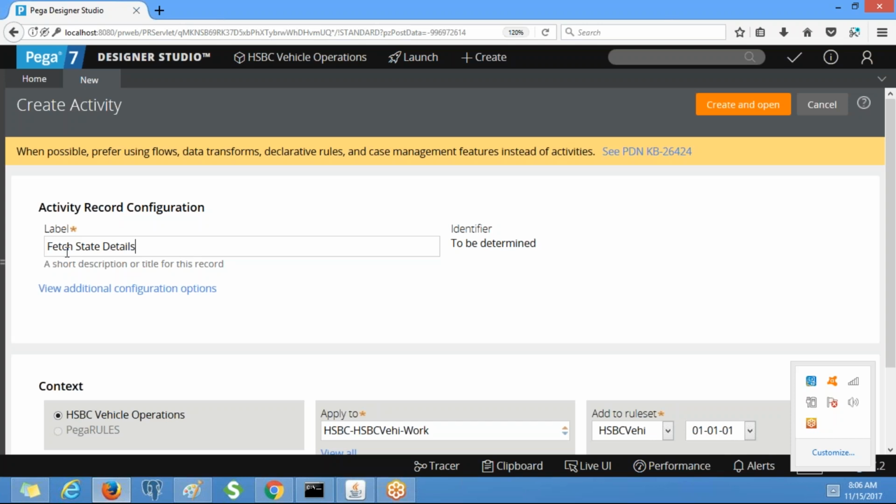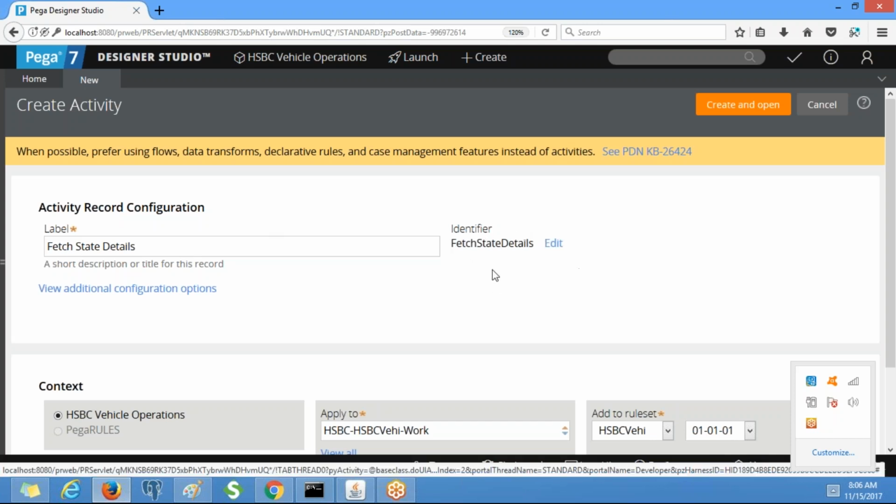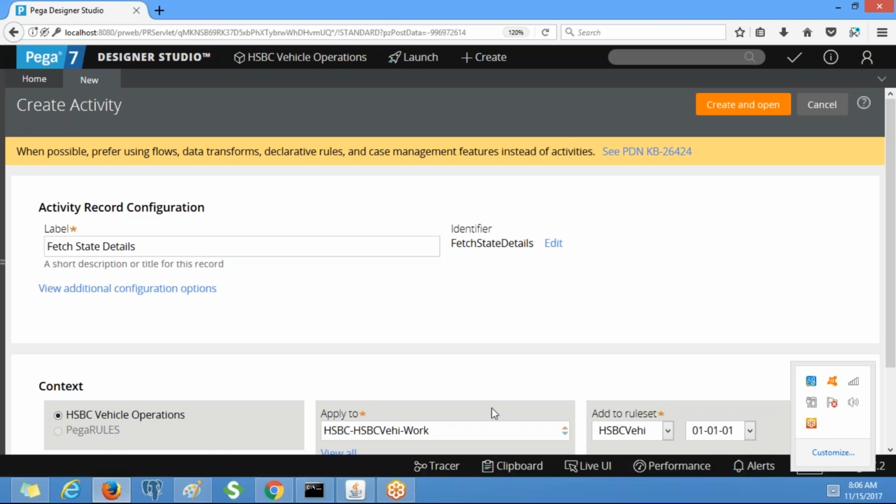See, this is the label, right? When you tab out, the spaces are automatically removed. So this is the identifier. Clear? This is going to be stored in this rule set version, and it applies to this class. This activity applies to HSBC vehicle work. Clear? Yeah, create and open.